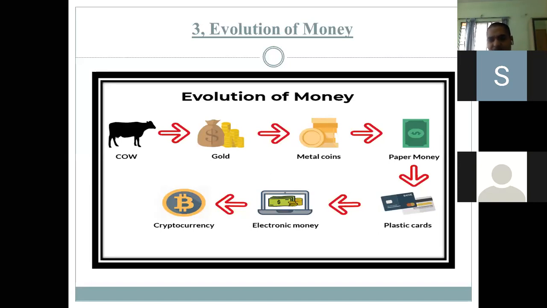At that time the government suggested that you use e-wallets or e-money. So these can be transferred by plastic cards.